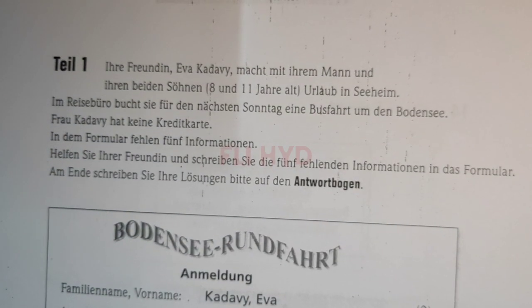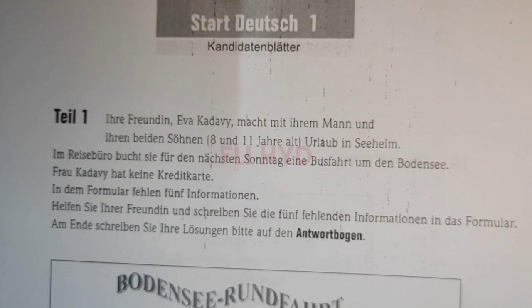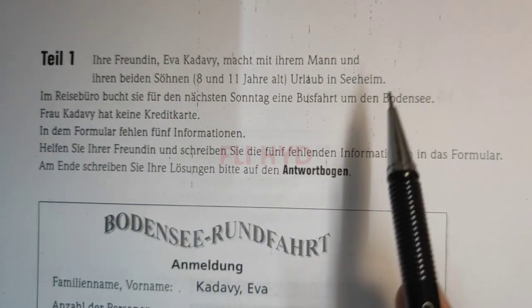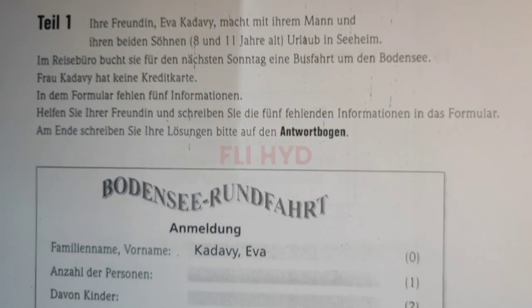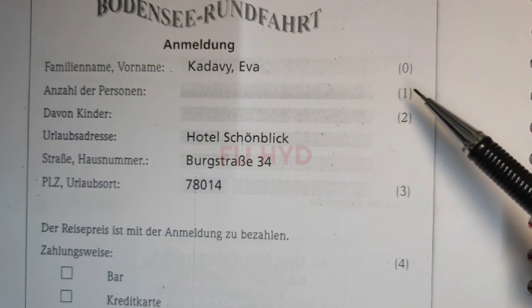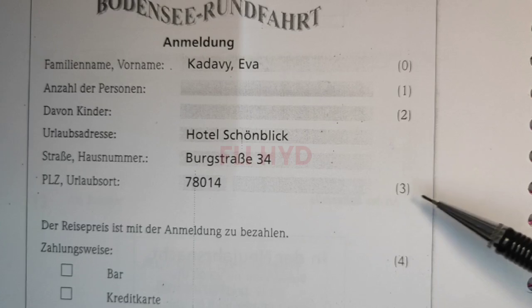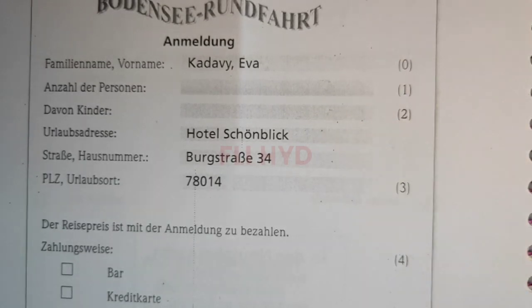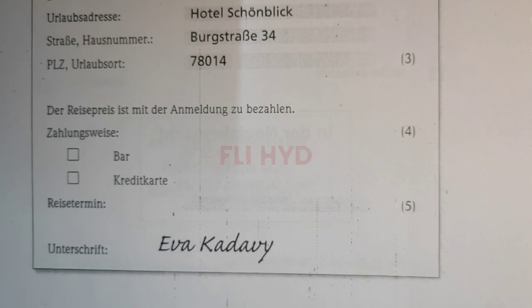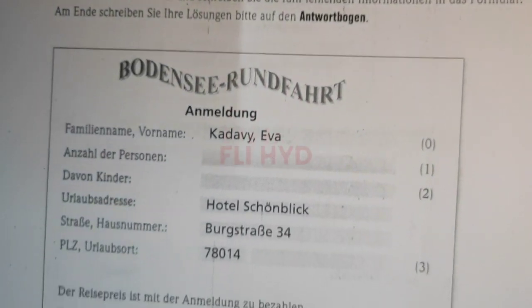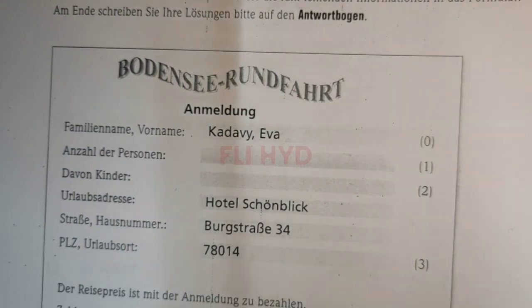Schreiben, the next part. Here you have 2 tiles. One is where you have been given some information. Read the information carefully, followed by some information where some points are missing. Read the paragraph carefully and try to fill in the missing information. All these answers will be in the paragraph only. Like that we have 5 questions.